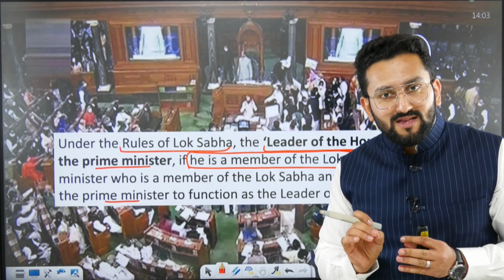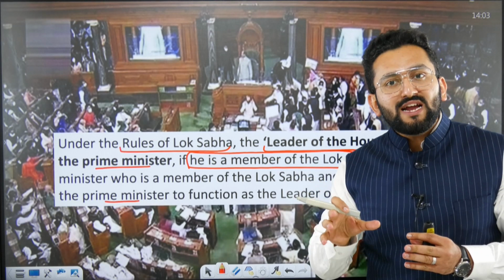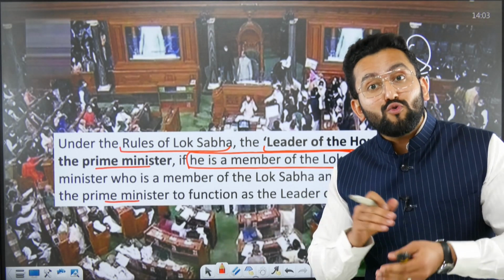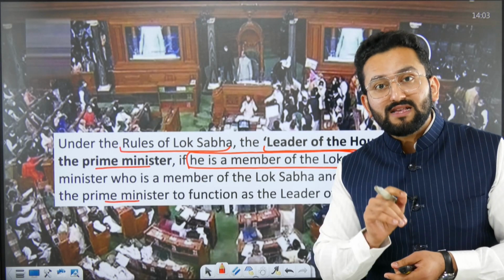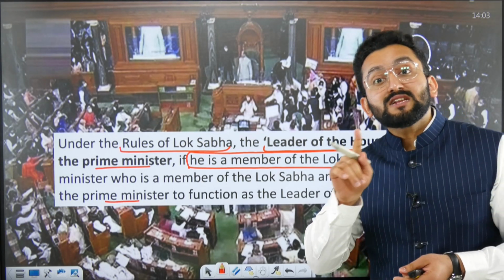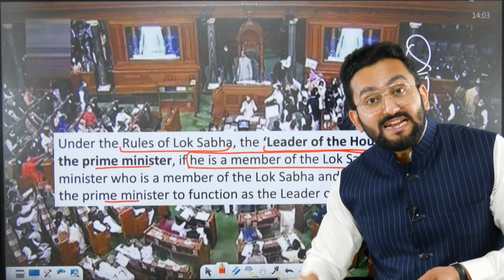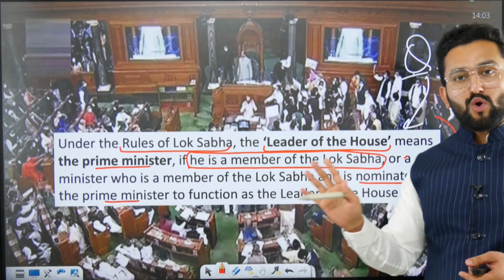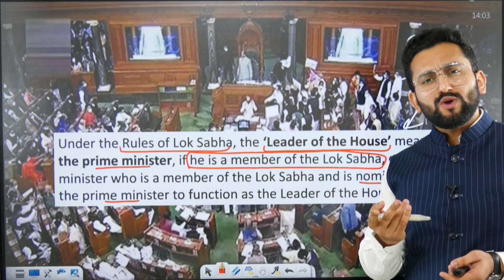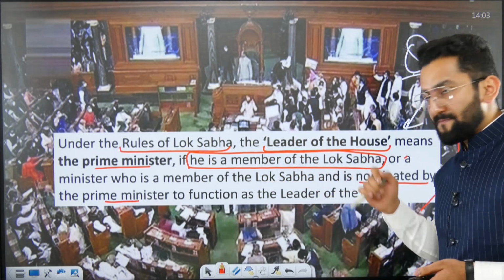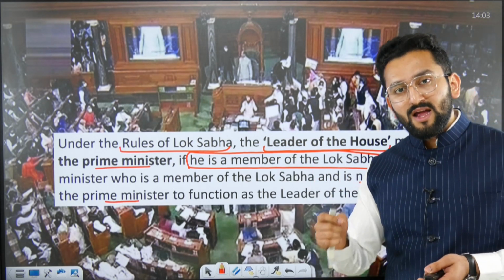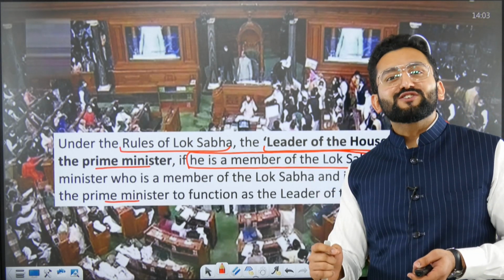So in that case, how we are going to decide who is going to be leader of House in Lok Sabha if Prime Minister is not member of Lok Sabha? In that case, Prime Minister can nominate a minister to be leader of House in Lok Sabha. Okay, this is what is mentioned here. Just two cases, right? Not a big deal. Clear? So it means leader of House in Lok Sabha position can be held by Prime Minister or minister.